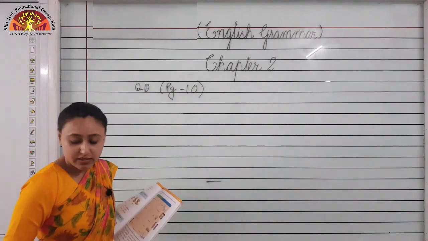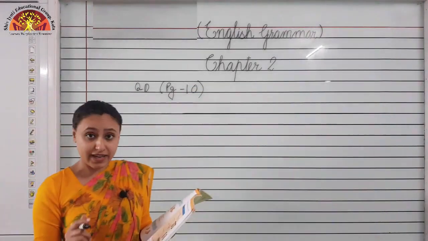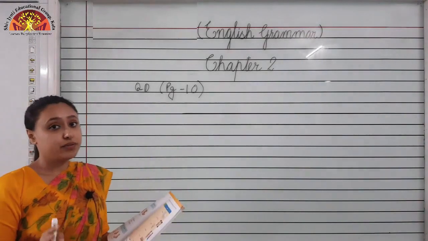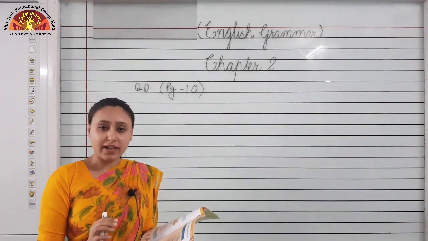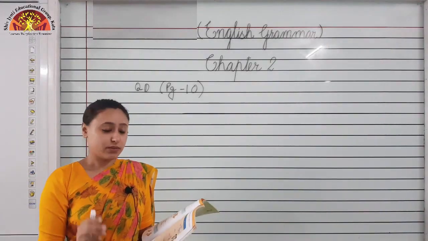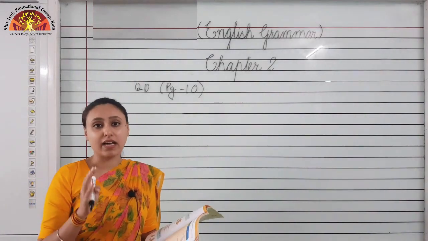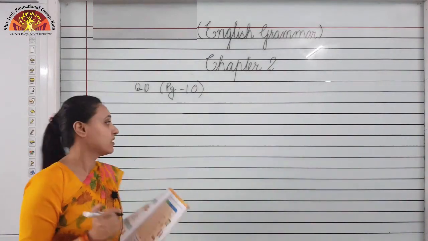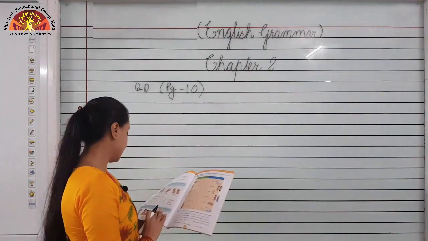So, in this, you know the rule of Y. Whenever a noun ends with letter Y, we will drop letter Y and add IES. We will drop letter Y and add IES.